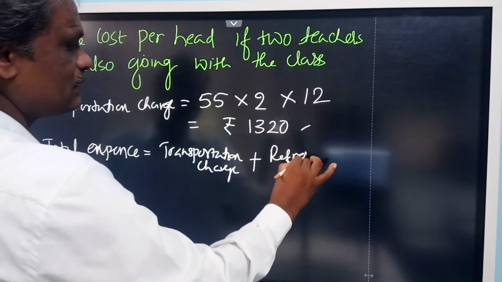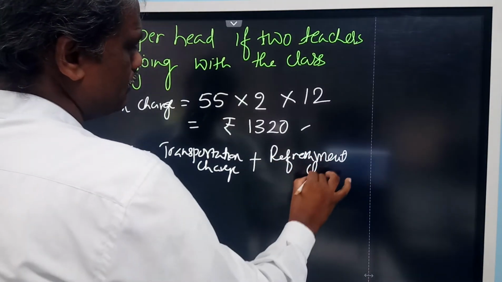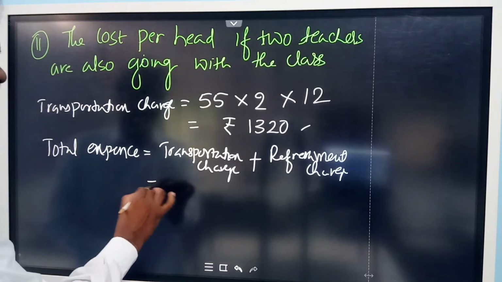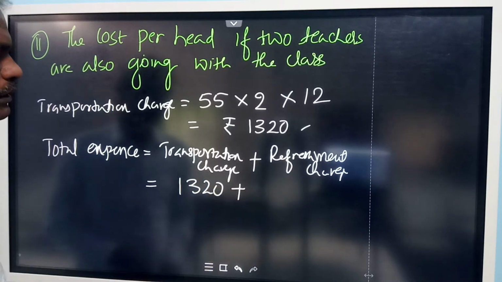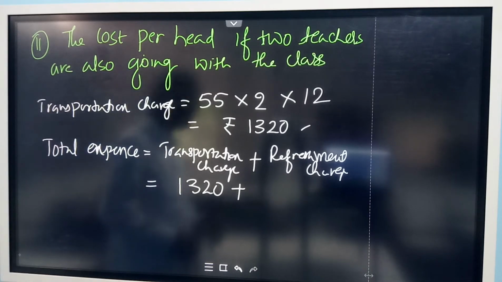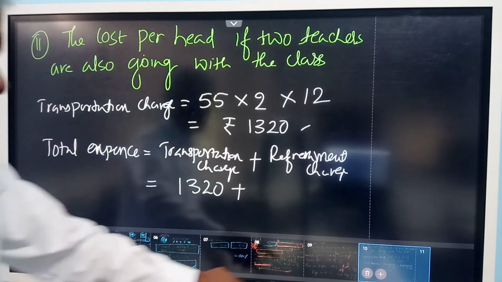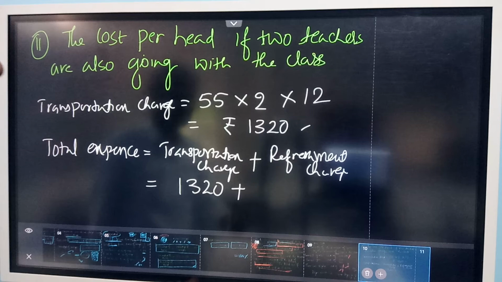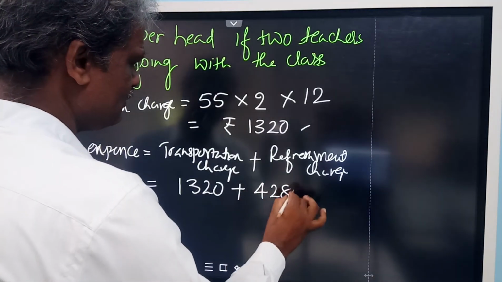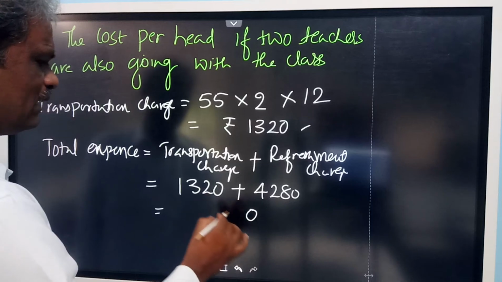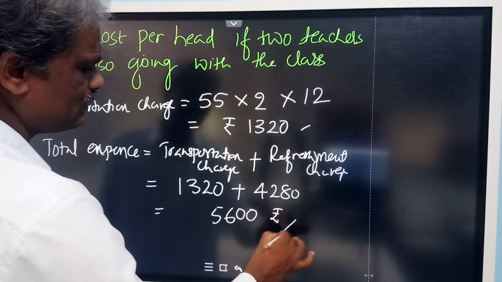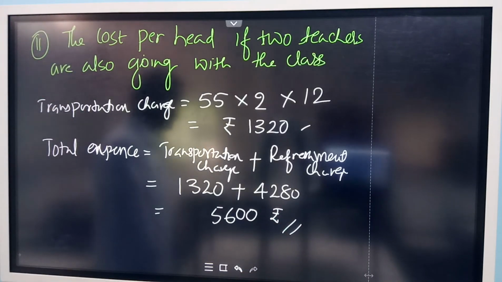Plus refreshment charge. So now using this you can find out the total expenditure. What is the transportation charge and the refreshment charge? Look at the question once again. Refreshment charge they have given 4,280. So let us substitute here 4,280. So add these two: 0, 8 plus 2, 10, 6, 5,600 rupees. So this is the total expenditure.